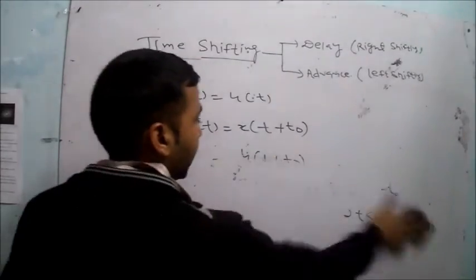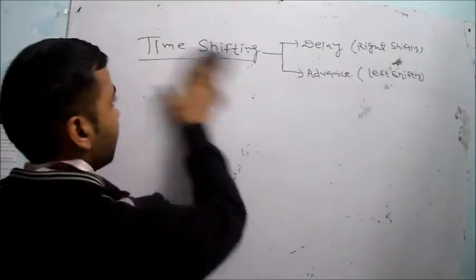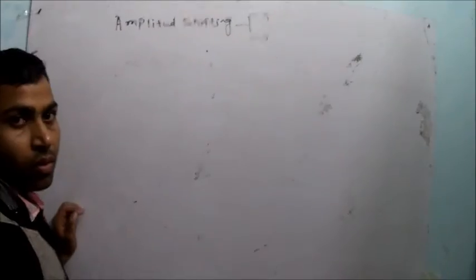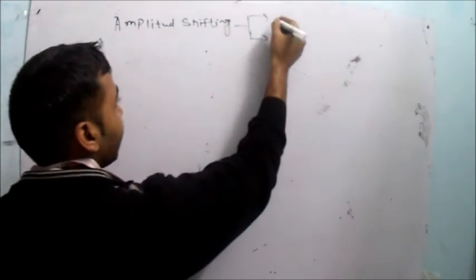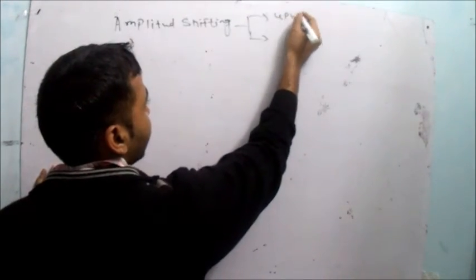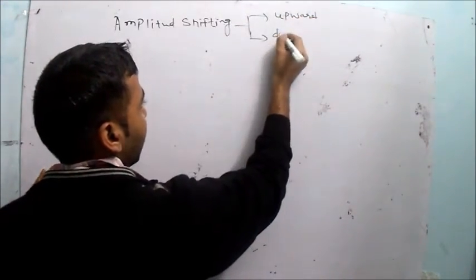Now second point, amplitude shifting. Amplitude shifting is of two types. One is the upward shifting, another one is the downward shifting.